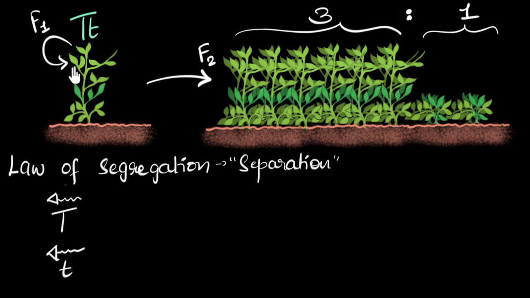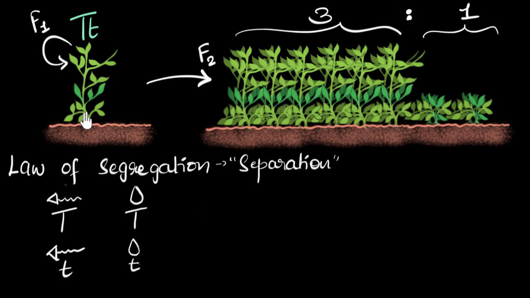The traits get separated when these sperm cells are formed. And similarly, when the egg cells are formed inside the ovary, imagine this is an egg cell. When the egg cell is formed, again, some egg cells will get the tall trait and some egg cells will get the short trait. That's the law of segregation.